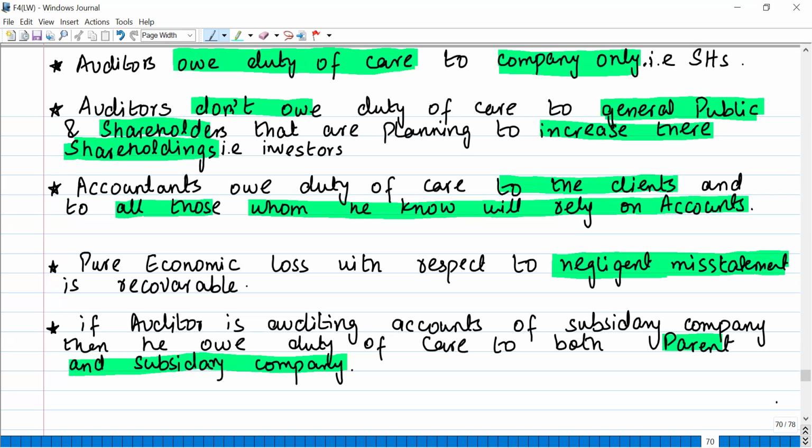Consequential economic loss was recoverable. But in case of negligent misstatement, pure economic loss is also recoverable. Now, what does this mean?